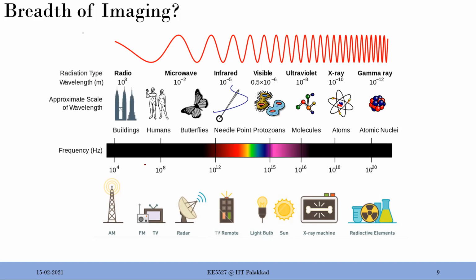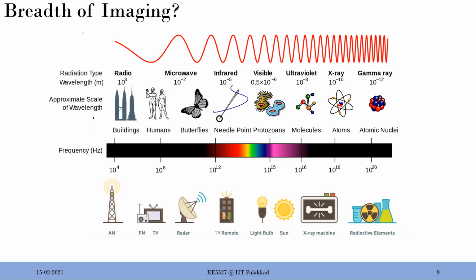So what is the difference then? The only difference is the sensors, the transducers. You have to use transducers which can generate gamma rays if you want to actually image at this level. You want to have an antenna which can generate radio frequency waves if you want to image at this level. If you want to use microwave, you have to have a sensor or a transducer or an antenna which can actually generate microwaves.